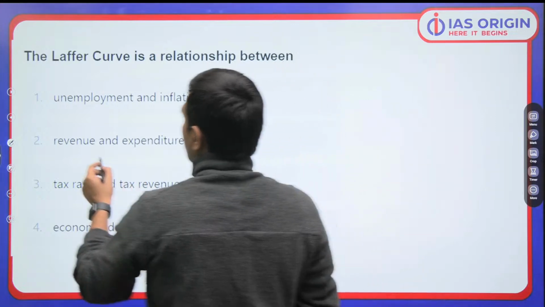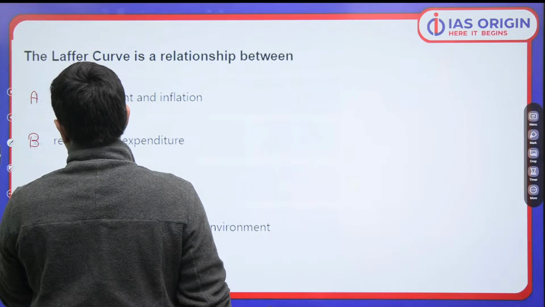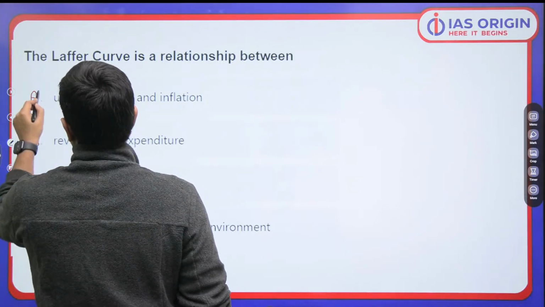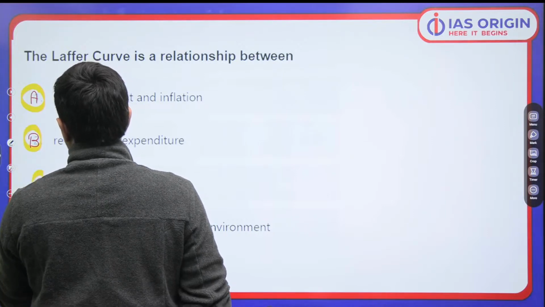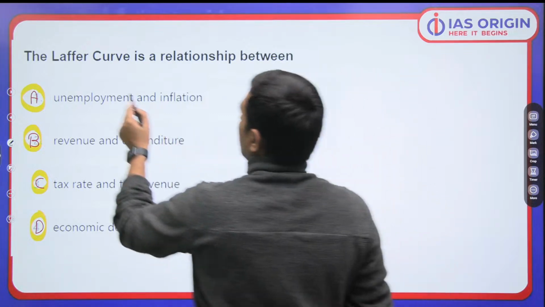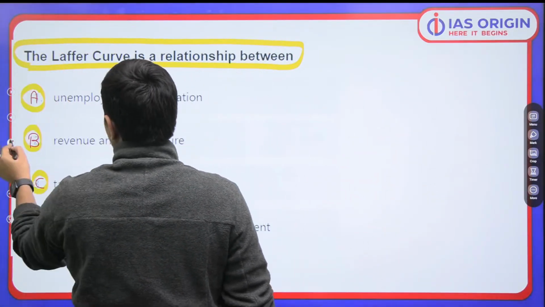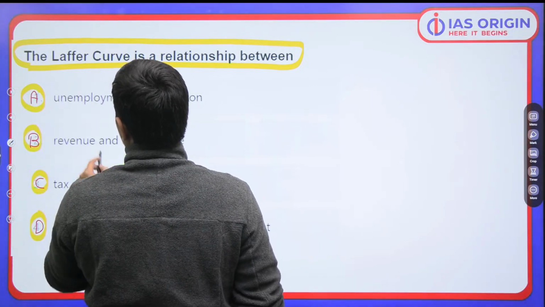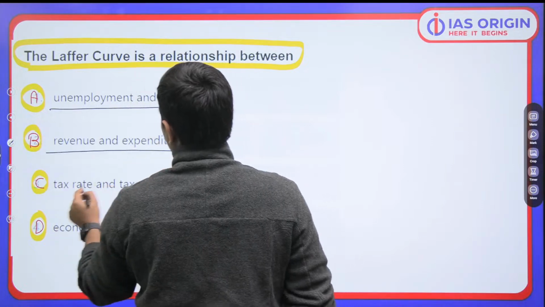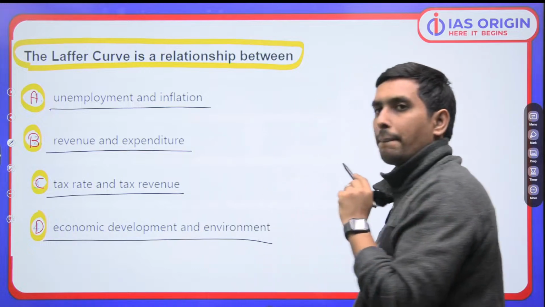Now the first question goes on your screens. Here, as you can see, the options A, B, C, D. Can you see the options, everyone? A, B, C and D. 4 options we have. The question says, the Laffer curve is a relationship between dash. So Laffer curve does explain a relationship between which of the following? Unemployment and inflation, revenue and expenditure, tax rate and tax revenue, or economic development and environment.